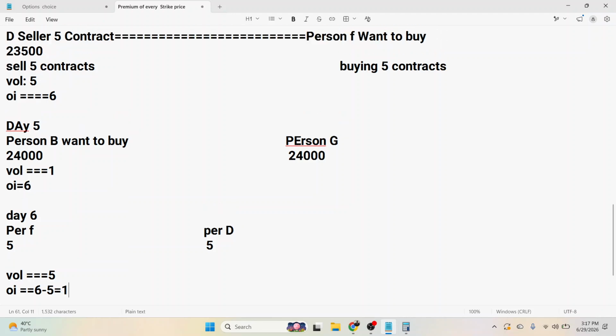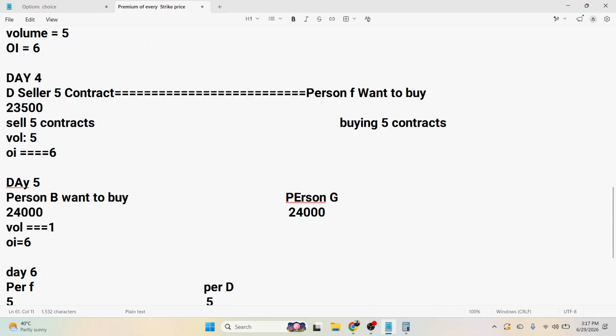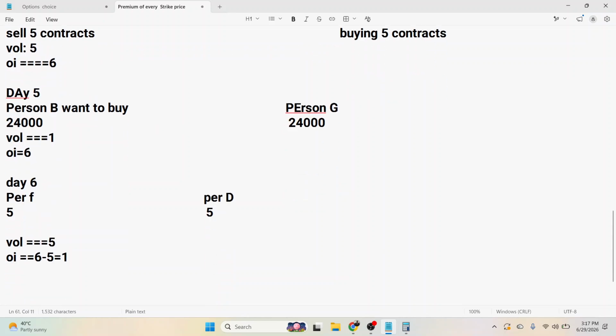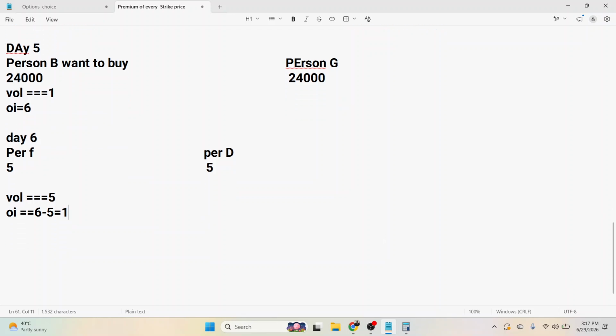So if the existing persons are closing their contracts, settling their contracts, squaring off their positions, the open interest will decrease. If new persons come into the market, two new buyers or two new sellers or multiple buyers or multiple sellers, open interest will increase.